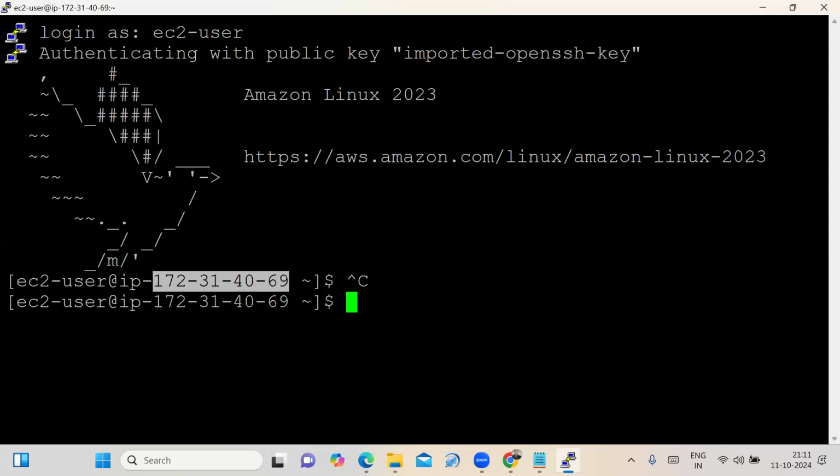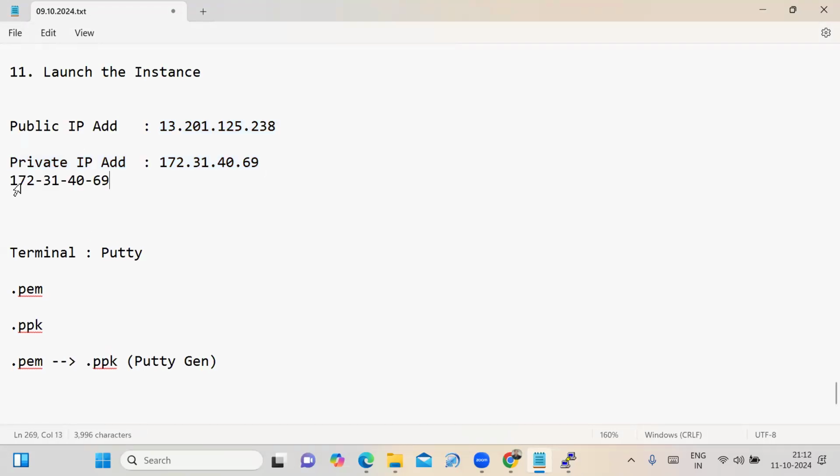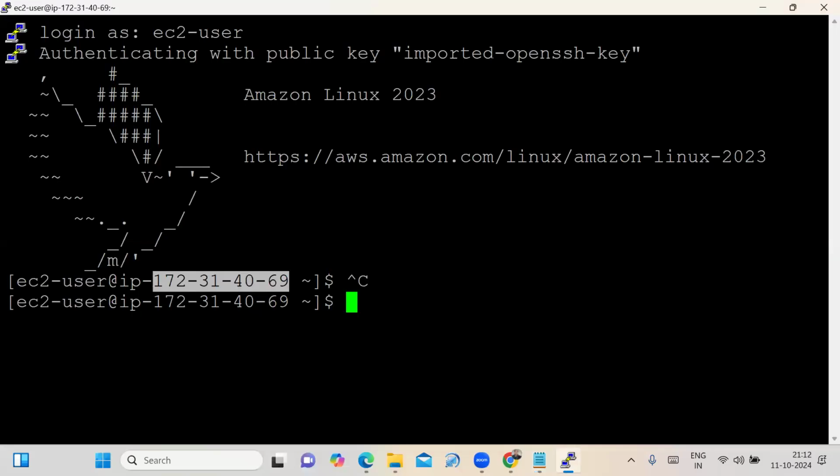If you have doubt, I copy the IP address and enter it here. 172.31.40.69. These two are the same. These two being the same means I can launch and connect the Linux server. I can launch and connect the Amazon Linux server. Those are the steps we have to follow to launch and connect the Linux server.